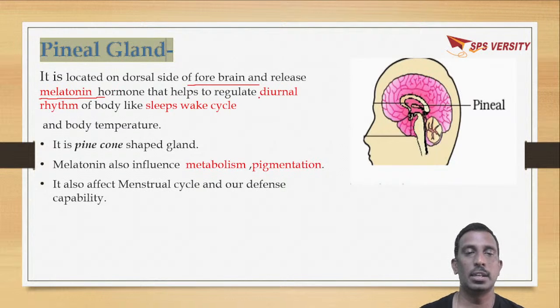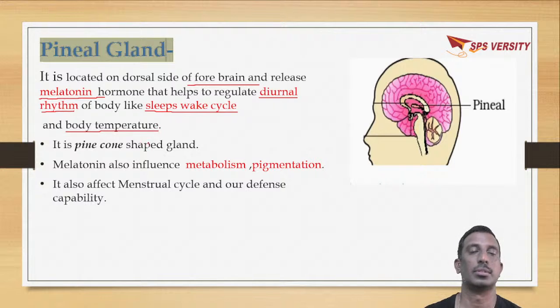To regulate diurnal rhythms, that is, activities during daytime, the sleep and wake cycle, and body temperature. The pineal gland is a cone-shaped gland which secretes the hormone melatonin.